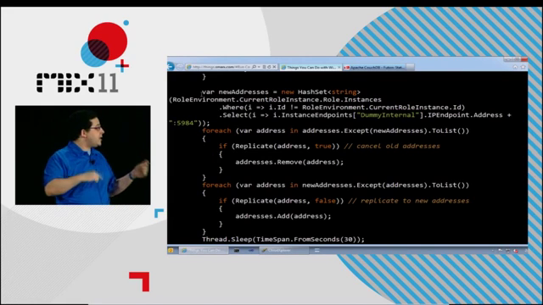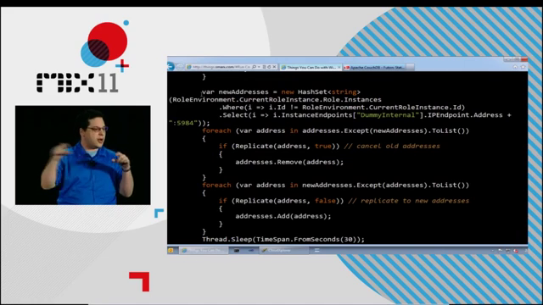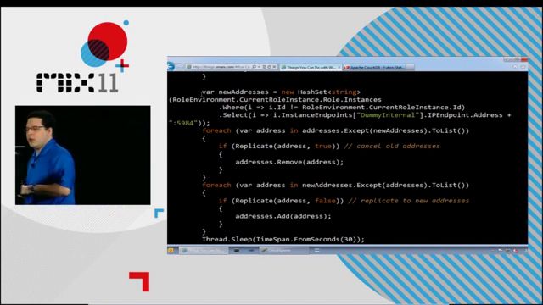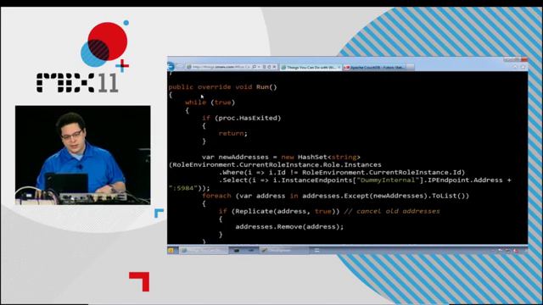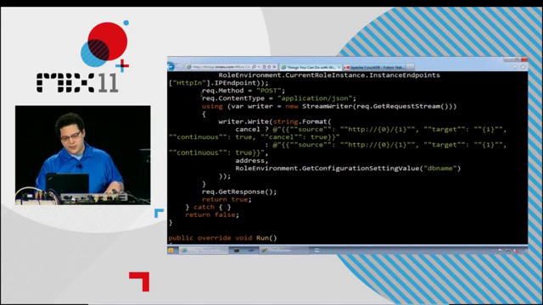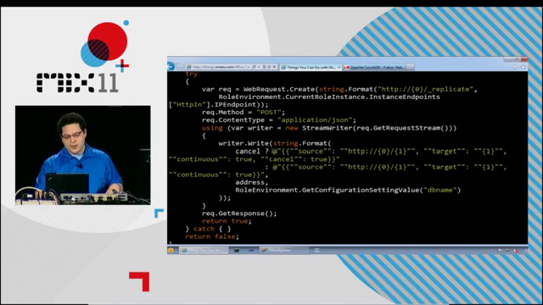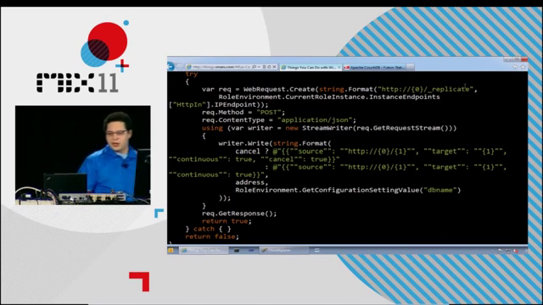It looks for all those, and anytime they change, it tells CouchDB about the new one. It basically turns on replication for the new instance. The cool thing about CouchDB is everything's just sort of a REST thing. So I'm just doing an HTTP post that says source and target, and I'm sending that to the replicate API.